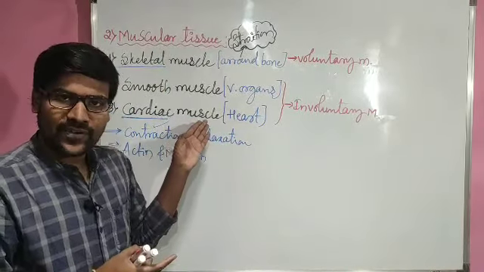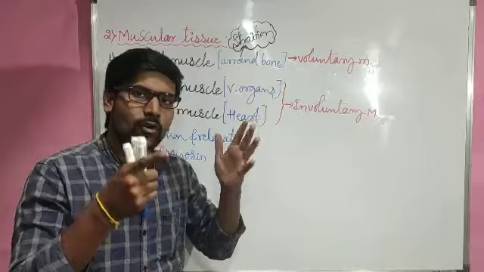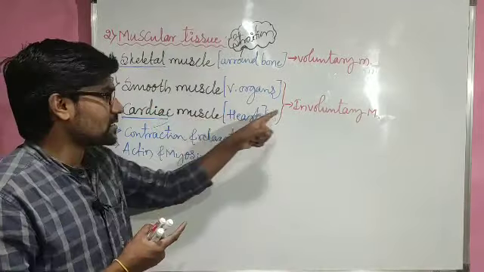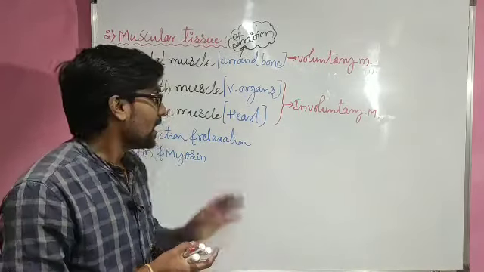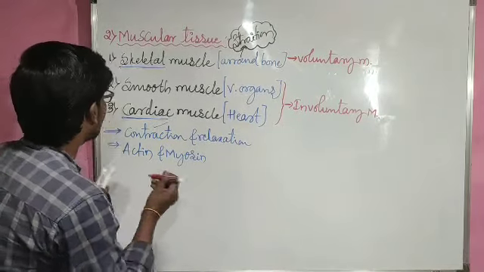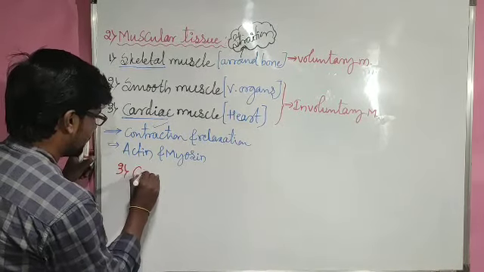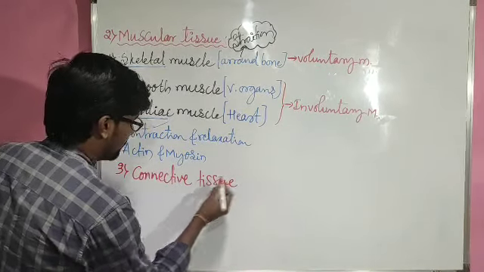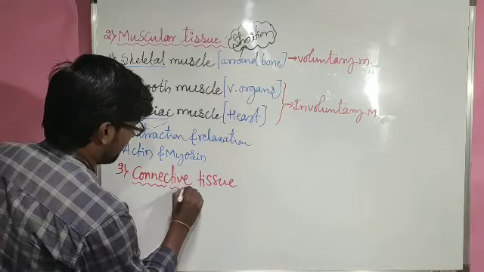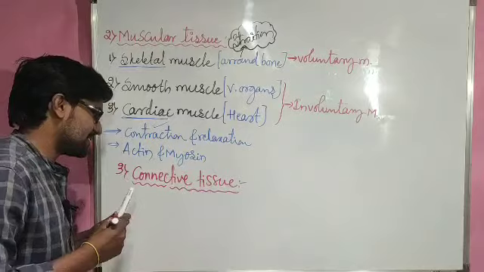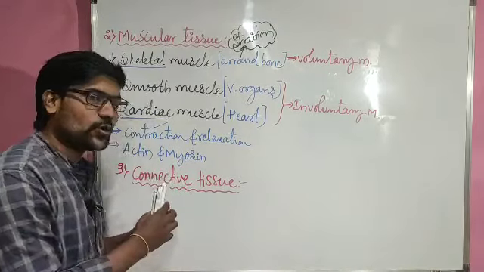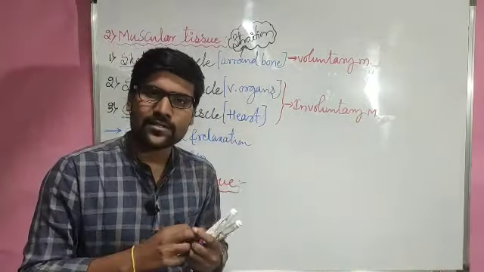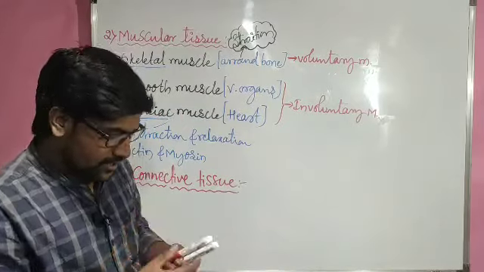And heart muscle also: if I tell my heart to stop beating, it will not obey my order. Its work is continuous beating, contraction and relaxation. So these two muscles are involuntary in nature. And coming to our third one, connective tissue. The name itself suggests that the connective tissue's work is connecting two different parts in the body, either two different tissues or two different organs. So its work is just connecting.